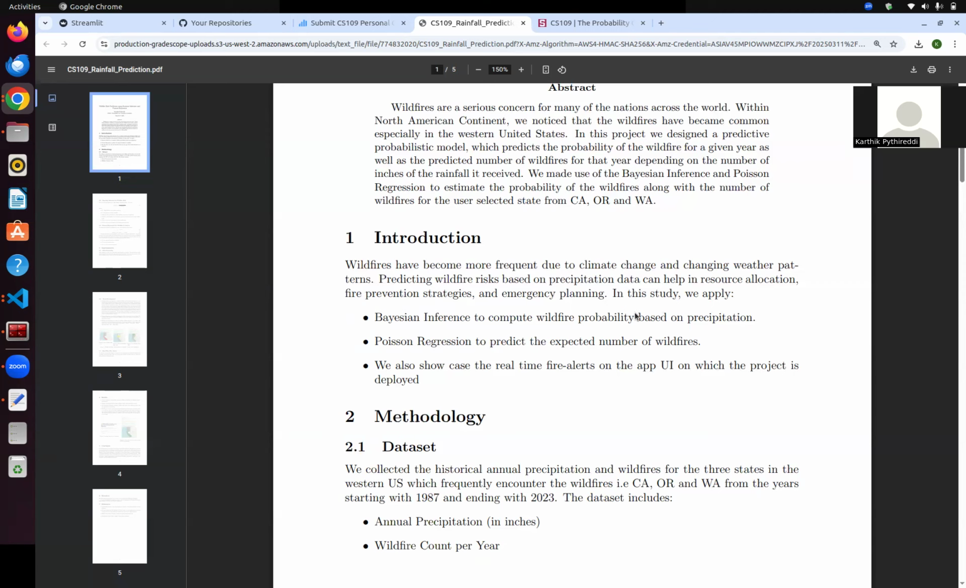Because wildfires are pretty frequent, especially in the Western United States, how can we predict the wildfire risk is one of the problem statements. What if we could estimate the probability of wildfires using rainfall data? If we can estimate the probability of wildfires using the precipitation for a particular year, what if we could predict the number of wildfires in a given year? What if we could also alert people with real-time wildfire risks?